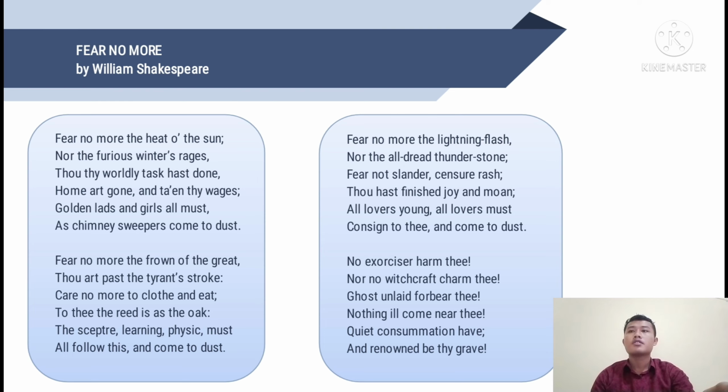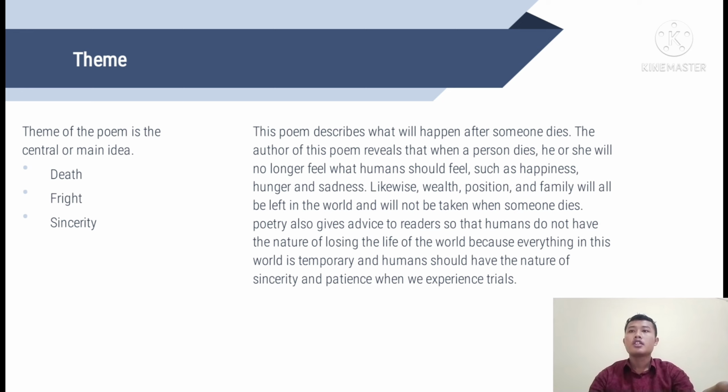This poem, Fear No More by William Shakespeare, consists of 4 stanzas. Now, let's begin to discuss 3 elements based on this poem. The first element that we have to discuss is theme. So, what is the definition of theme? The theme of the poem is the central or main idea.